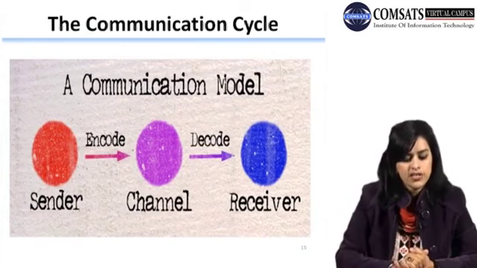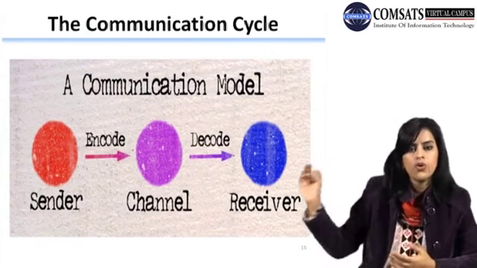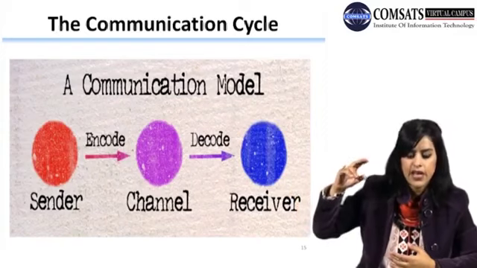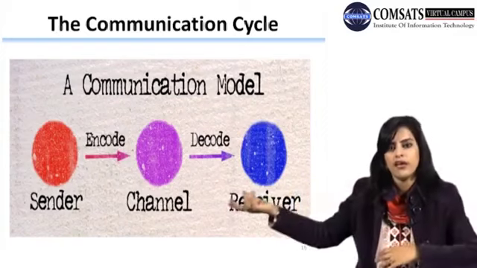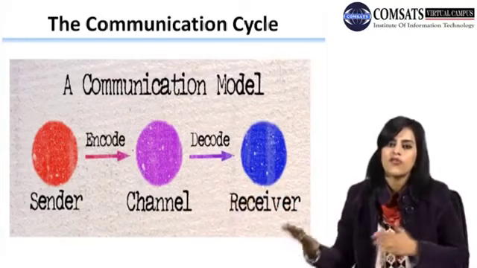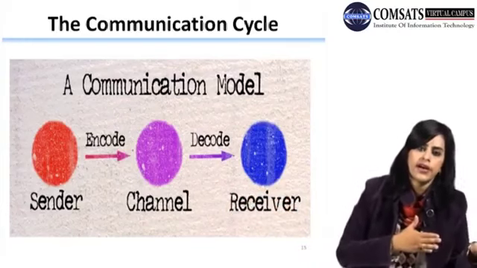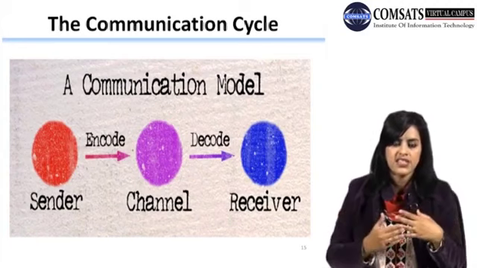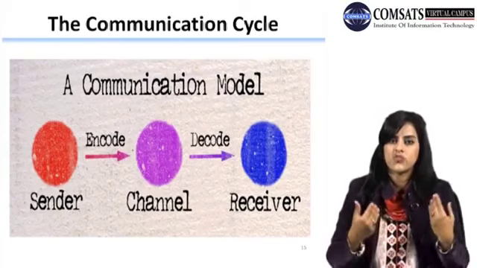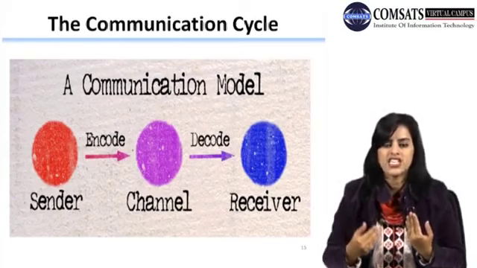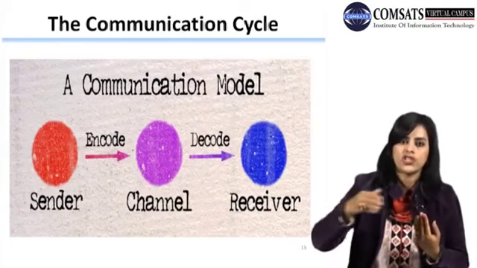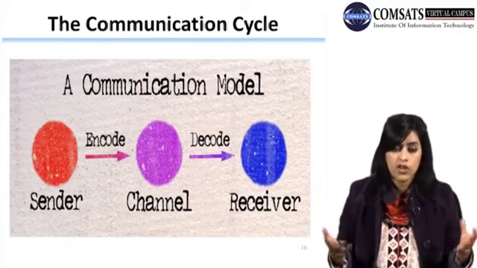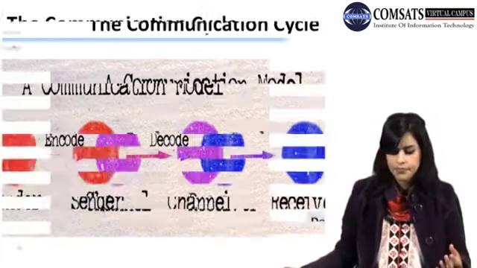Okay, now see the communication cycle. The sender, he or she, whosoever they are, encodes the message in their brain, and that is sent through a proper channel. The channel can be verbal or non-verbal. This is up to you. Then the message is decoded in the receiver's brain, and the receiver replies back to the sender, and then the communication cycle completes. So this is how the communication cycle or the communication model looks.